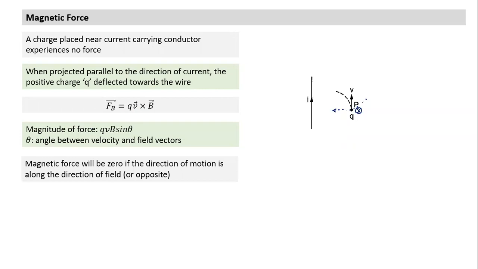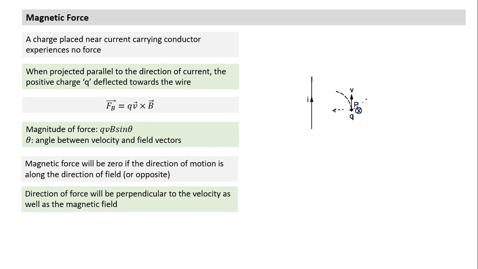So the magnetic force will be 0 if the direction of motion is along the direction of the field or opposite. This is a natural inference from the property of the cross product. The direction of force will be perpendicular to velocity as well as the magnetic field. And we can also say the direction of force will be perpendicular to the plane containing velocity and magnetic field. So, okay, Alan, yes?